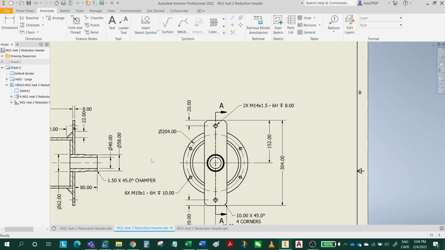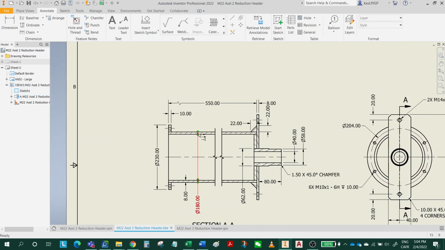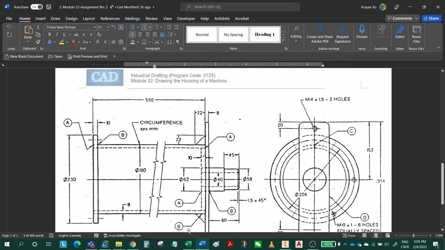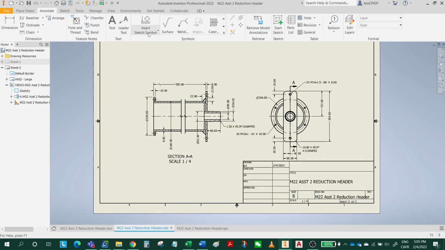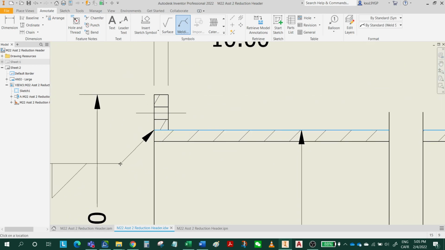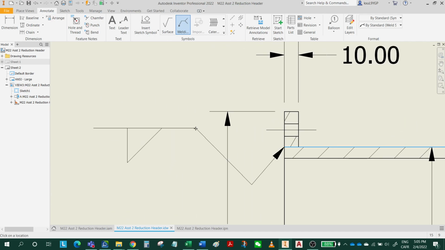All right. So for A, I have a welding symbol here. For A, it is a bevel weld all around, arrow side, ground flush, the welding seam. Okay, this is A. Go back. Welding symbol. A. Click here. You can have a bend here. Let's make a bend. Click, right click, continue.